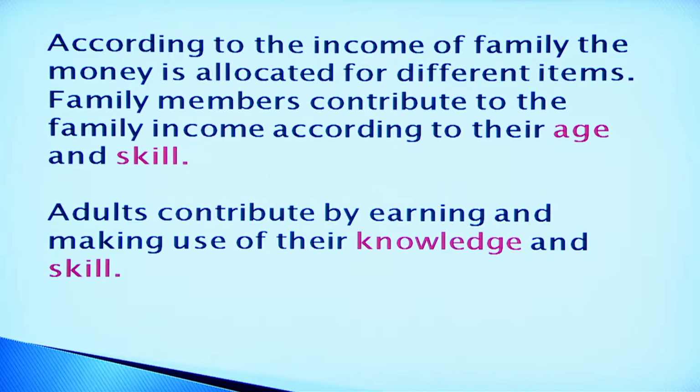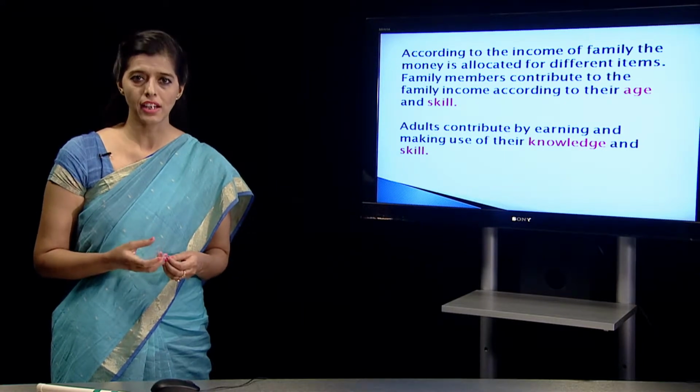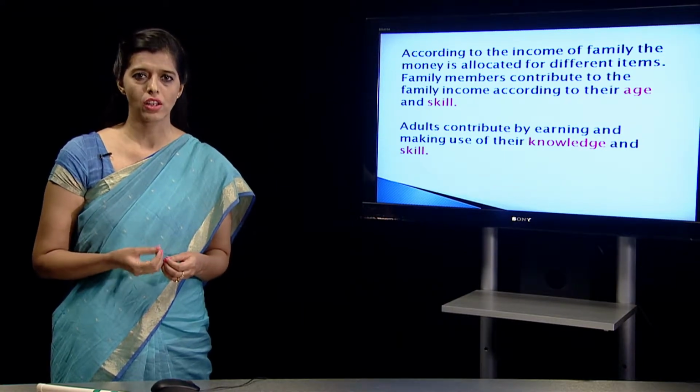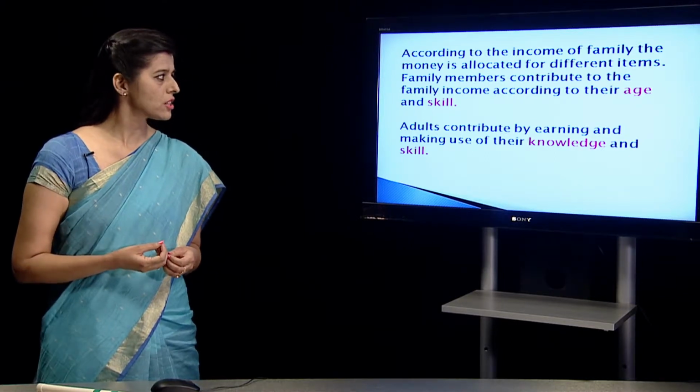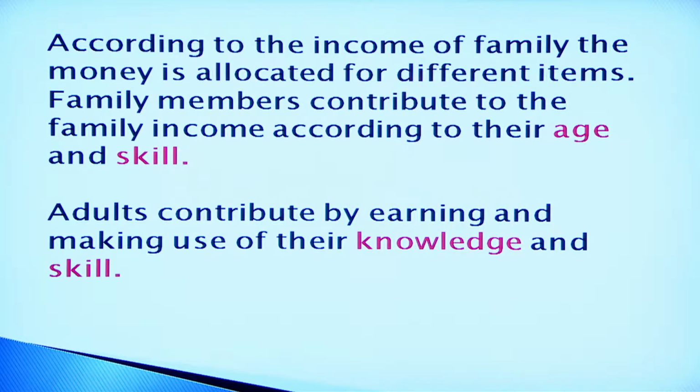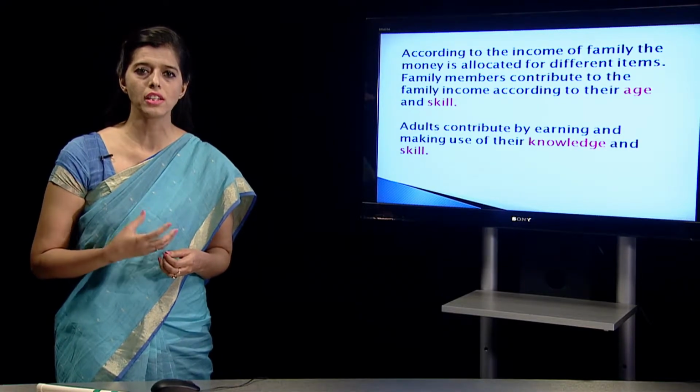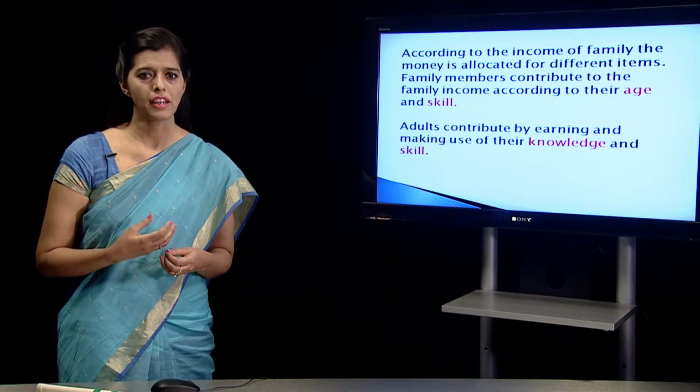Family members contribute to the family income according to their age and skill. Every family member who is earning is contributing in a certain way through his age and through his certain skills. Adults contribute by earning and making use of their knowledge and skills. Every one of us in a family has a knowledge and has a skill. So we are contributing through our knowledge, through our skills for the family income.